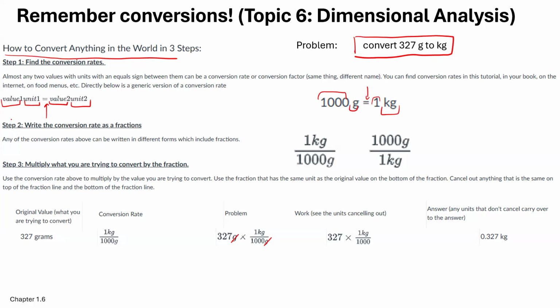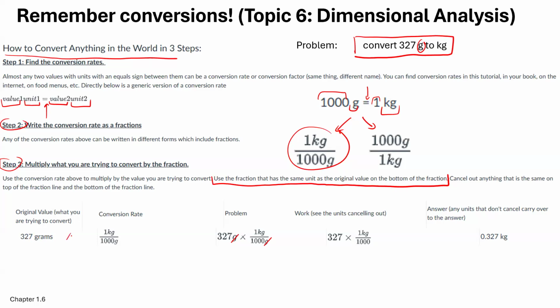Second step, write the conversion rate as fractions. So we put the 1,000 grams on the bottom, 1 kilogram on top, then we write the other one. Step 3, multiply what you're trying to convert by the fraction. The very, very important part is you're going to use the fraction that has the same unit as the original value on the bottom of the fraction. So our original unit is grams, so we want to use the fraction with grams on the bottom.